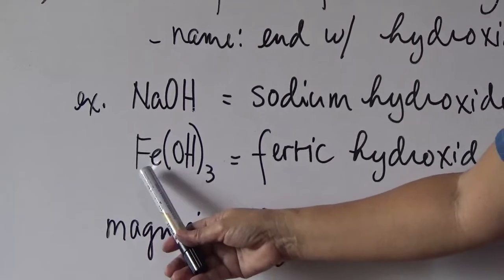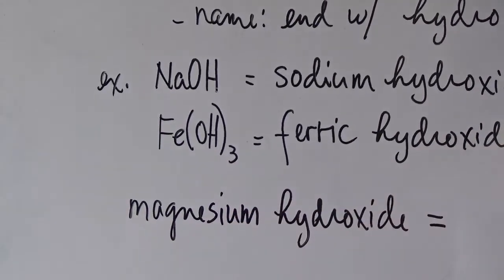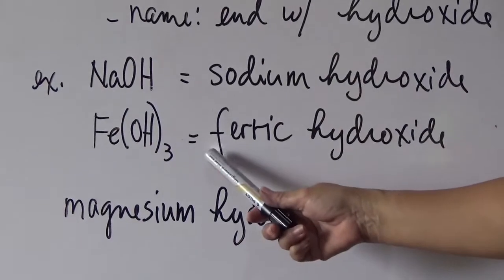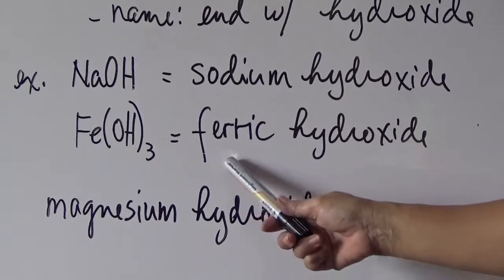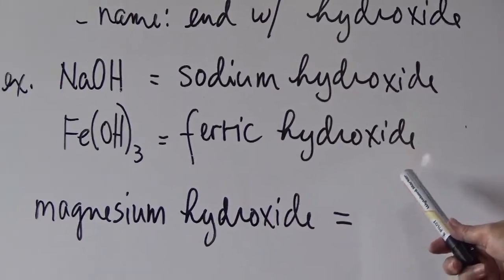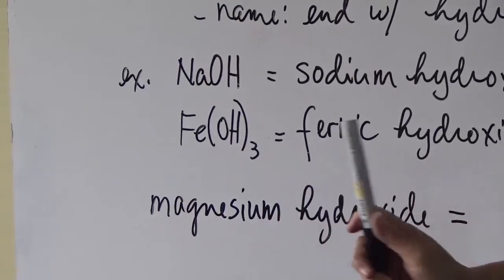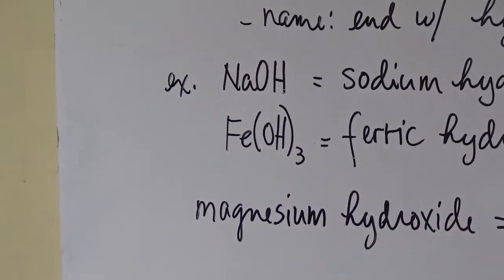So the iron that is used here is +3. So the name of iron 3 in the classical form is ferric. So it is named as ferric hydroxide or iron 3 hydroxide. Please take note of that one.